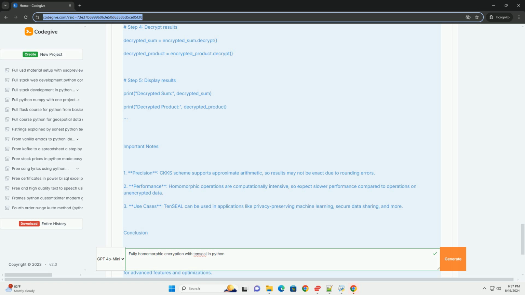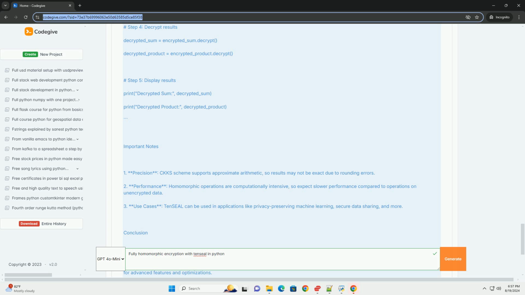Conclusion: TenSEAL provides an accessible way to work with fully homomorphic encryption in Python. The example above demonstrates fundamental operations, but TenSEAL supports more complex operations and data structures. As you explore further, consider diving into the documentation for advanced features and optimizations.